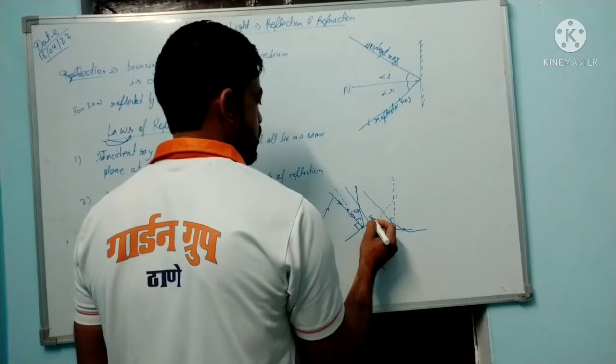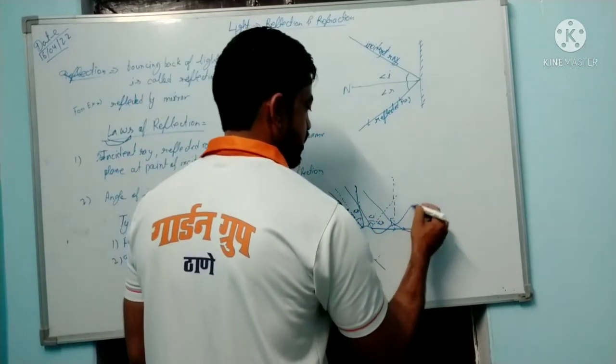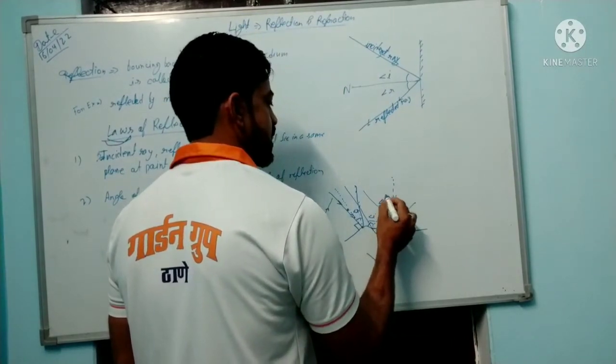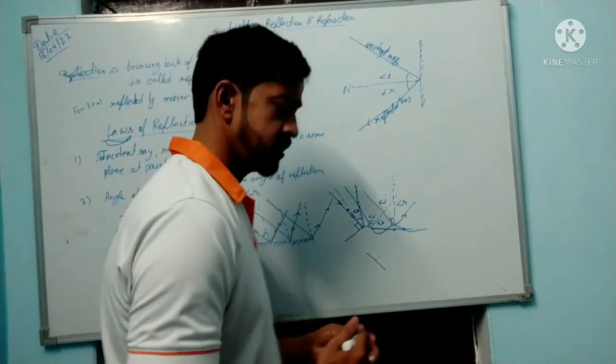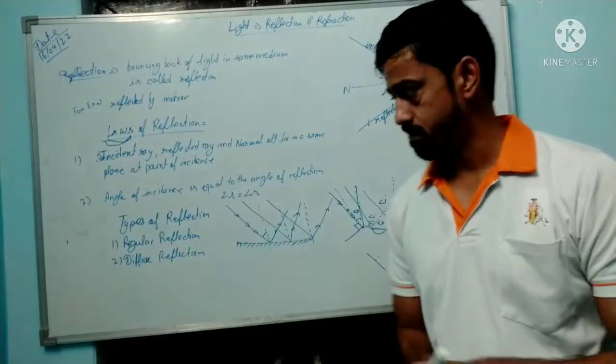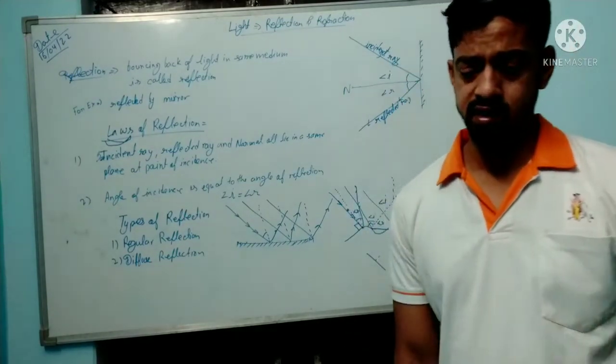So in that case also angle I is equal to angle R, the angle of incidence equals the angle of reflection, and in the last case, which is similar to the first one, the angle of incidence is equal to the angle of reflection. So this is the basic thing.